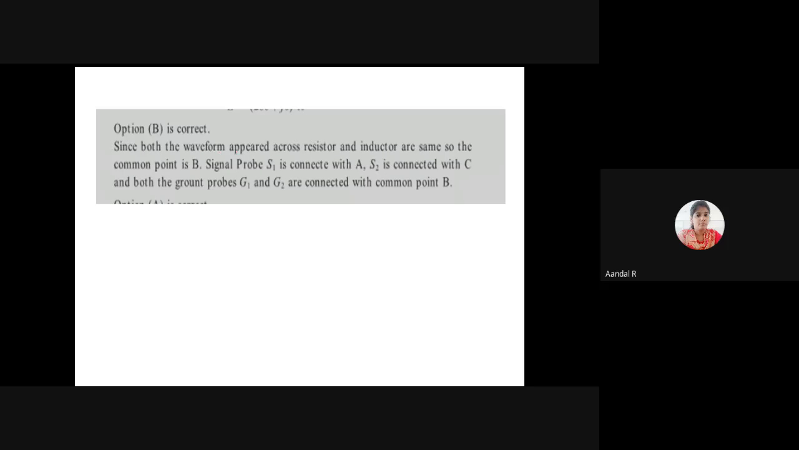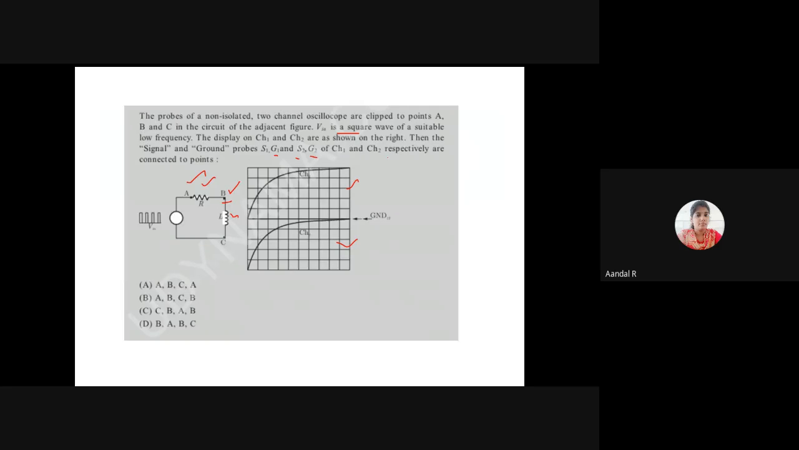Since the waveforms appeared across resistor and inductor are the same, the common point is B. So we are taking signal probe S1 connected to A, signal probe S2 connected to C. Both the ground probes G1 and G2 are connected to common point B. If we consider this, what will be the answer?